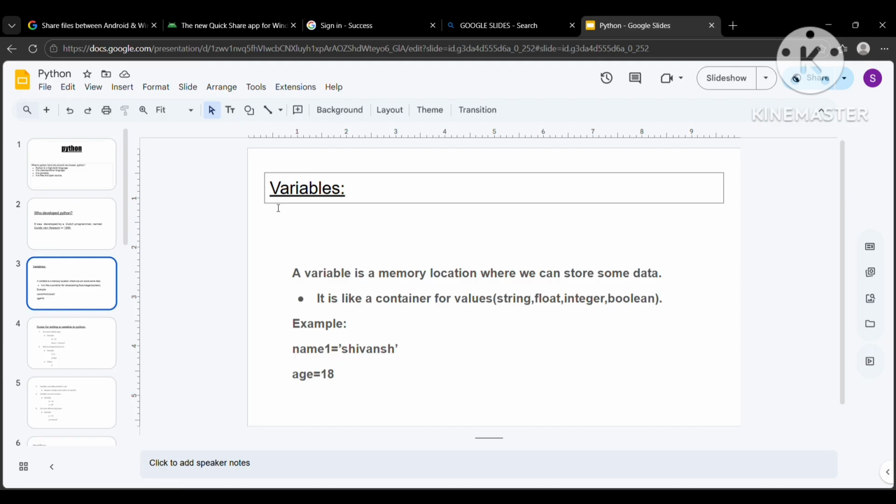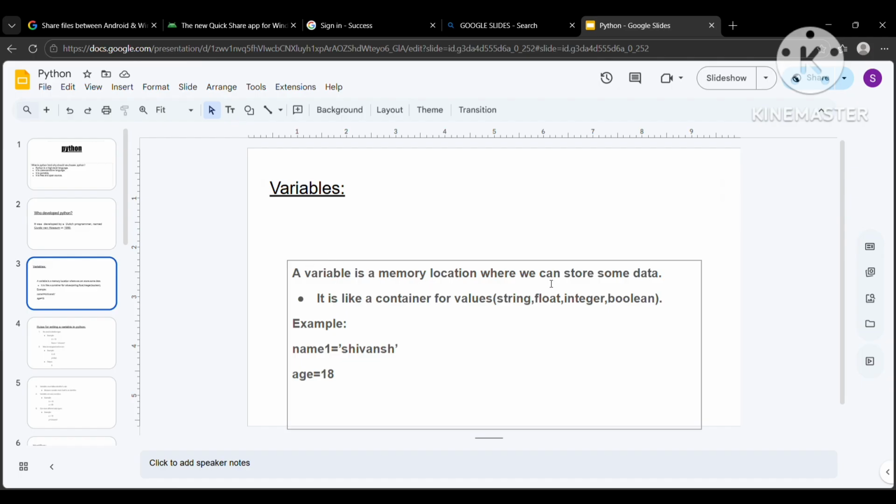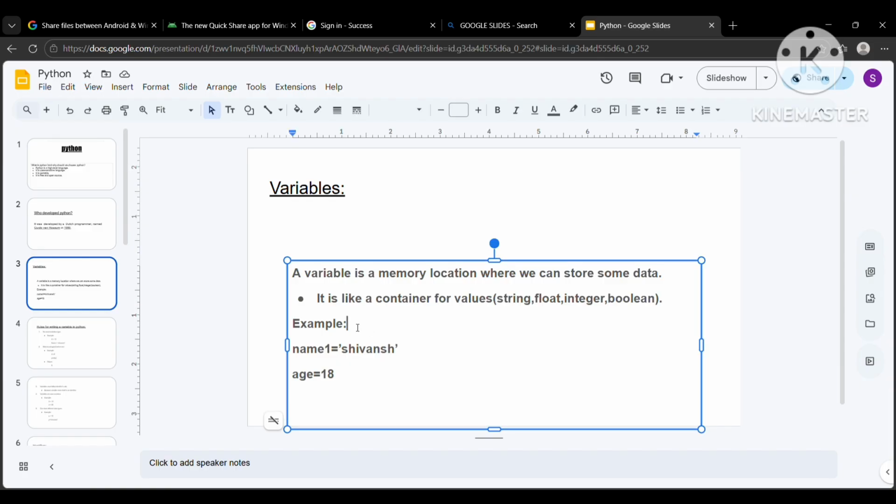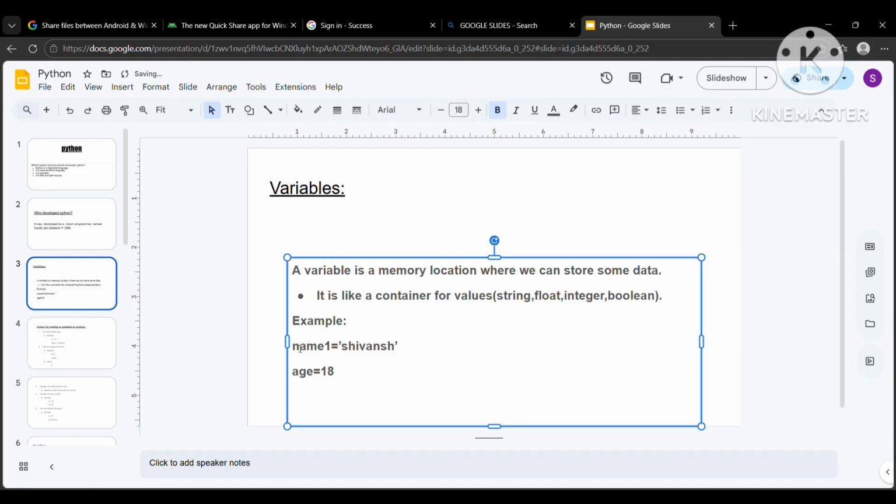Let's just begin with our first topic of Python, that is variables. A variable is a memory location where we can store some data. It is like a container for values: strings, floats, integers, booleans. Do not worry about what a string, float, integer, or boolean is. I'll explain it to you guys in upcoming slides. Let's just take a look at what a variable is.